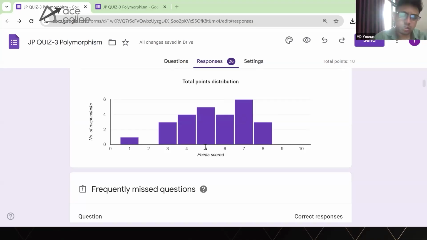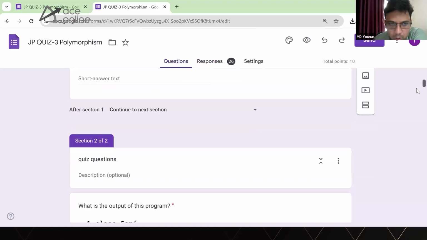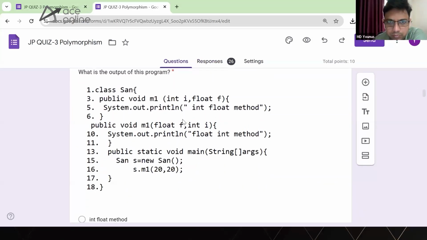This test was purely on method overloading, so let's have a quick revision on method overloading along with the test paper. The first question: there is a class with a method called M1 with public access and void return type, with two arguments, int i and float f, and inside it we print "int float method called".